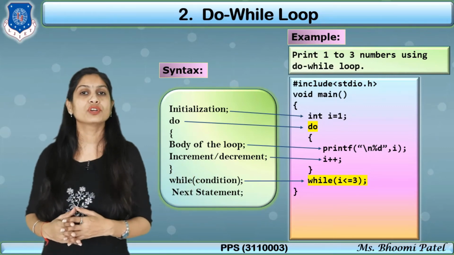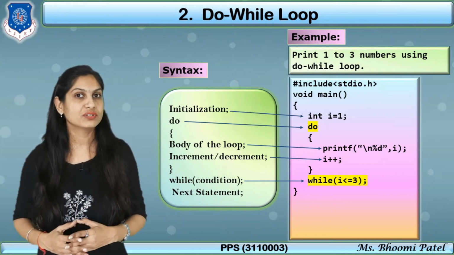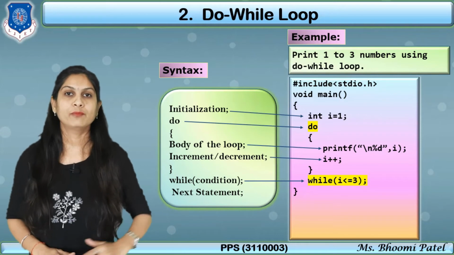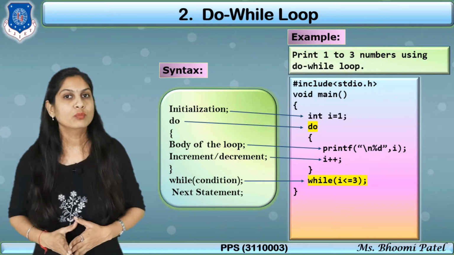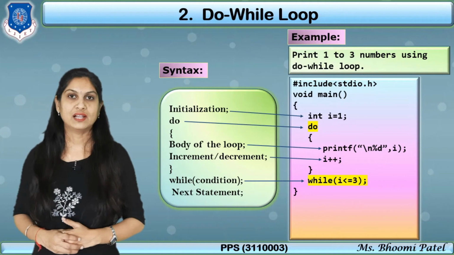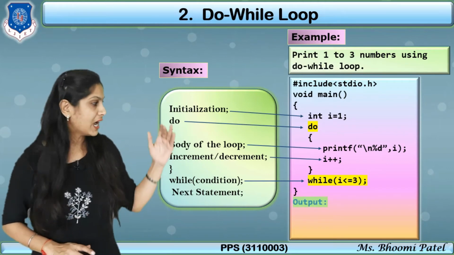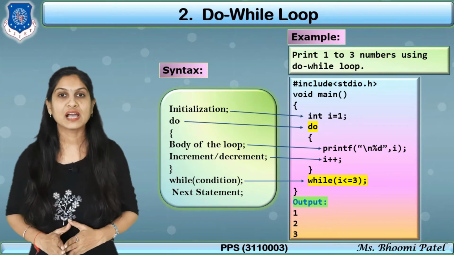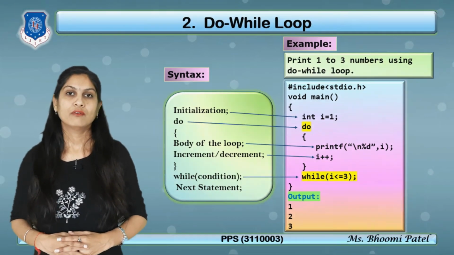Now what is the output of this program? It is similar to the while. Same logic we are writing, only we are changing the concept. From the while loop we are now putting the concept of do while. So the syntax is now changed. The output of this program is the same, 1, 2 and 3. I hope you guys understand these two concepts very well.